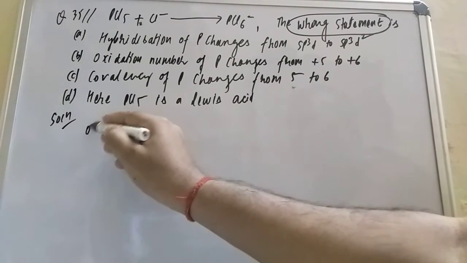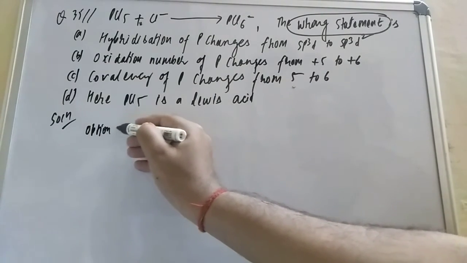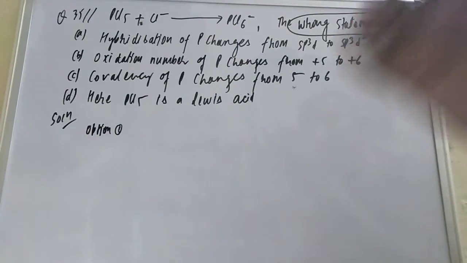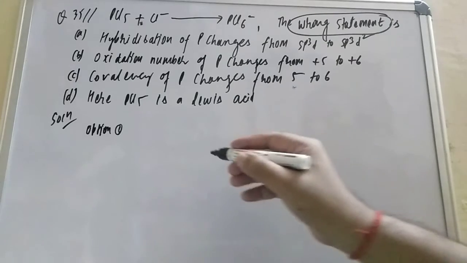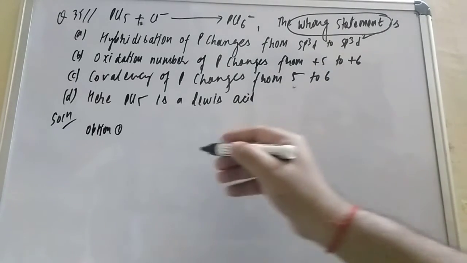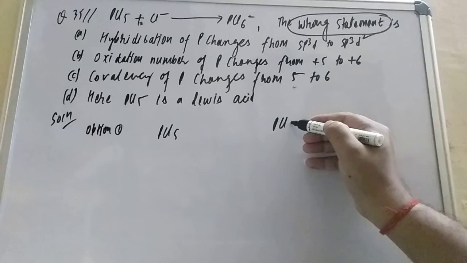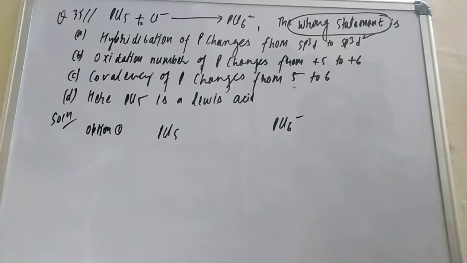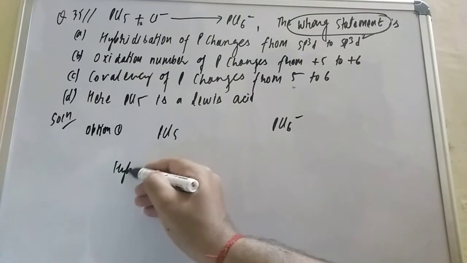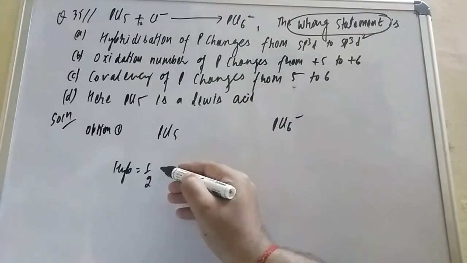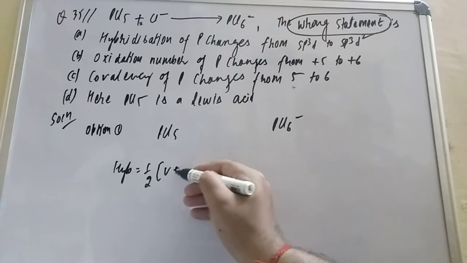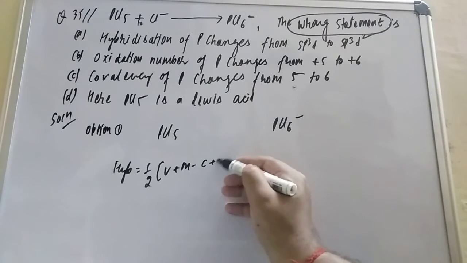So check from option number 1. Option a says the hybridization of P changes from sp3 to sp3d to sp3d2. So PCl5 is there, and PCl6 minus. Take the hybridization, student: 1 by 2 (V plus M minus C plus A).